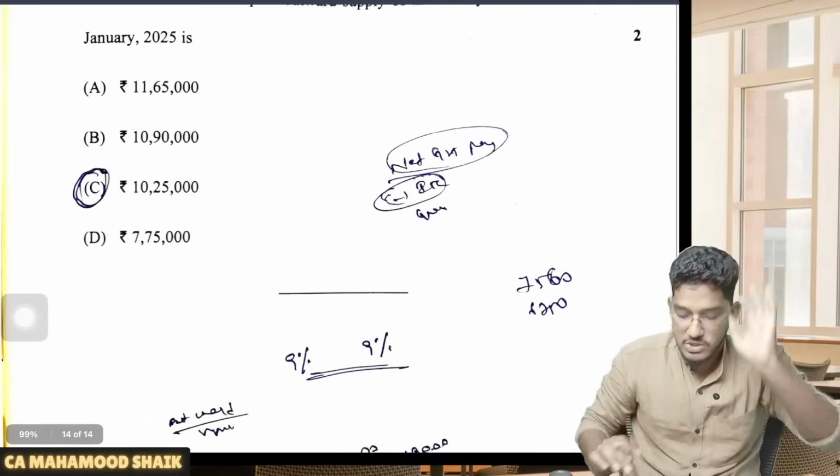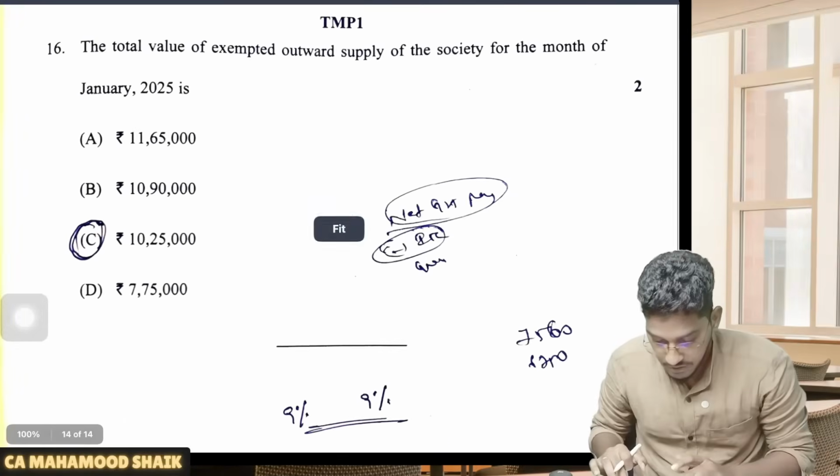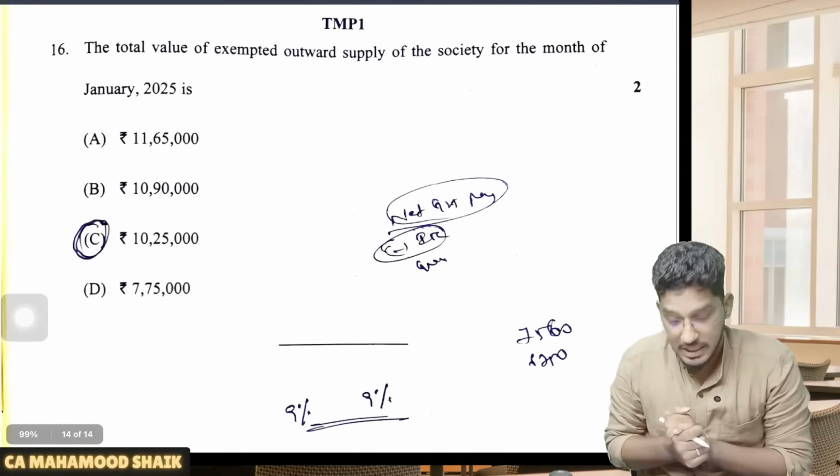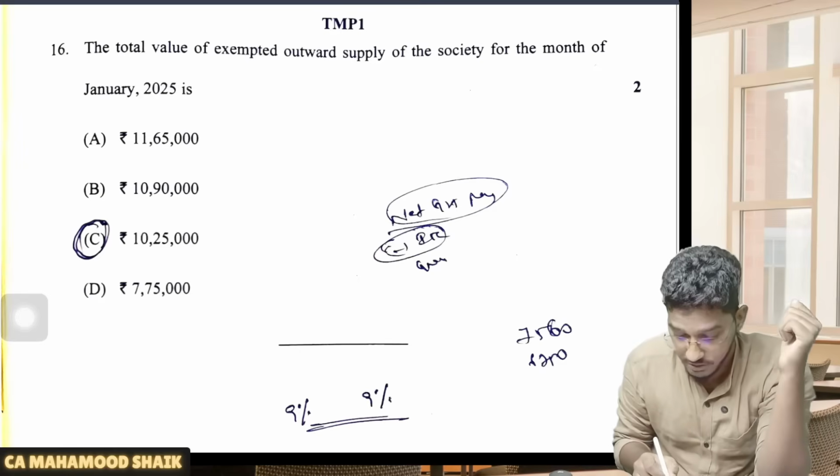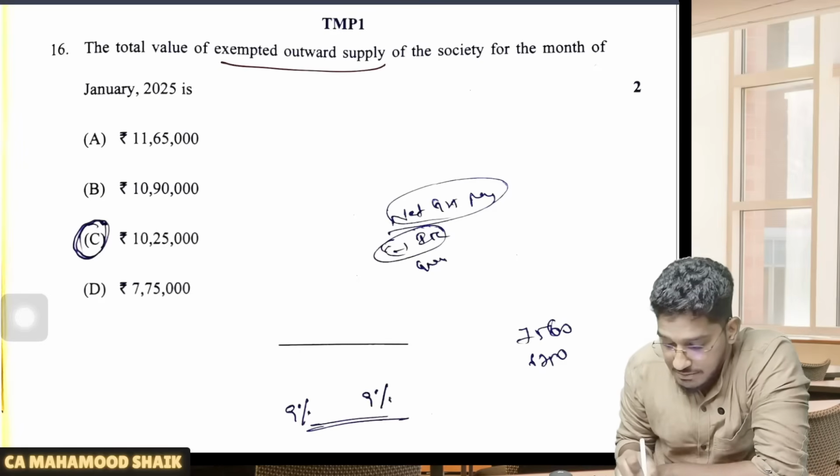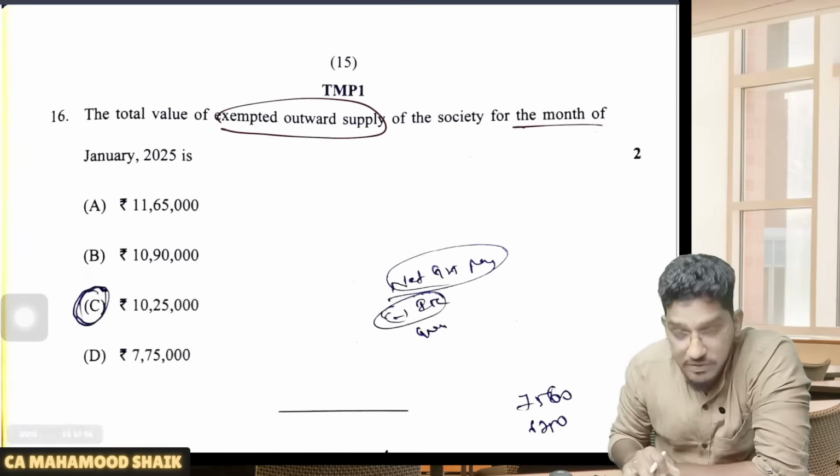Then comes the next question. Here is where all the complication lies. I am also eagerly waiting for the suggested answer, but let me show you what they are trying to say here. The total value of exempt outward supply of the society for the month of January.